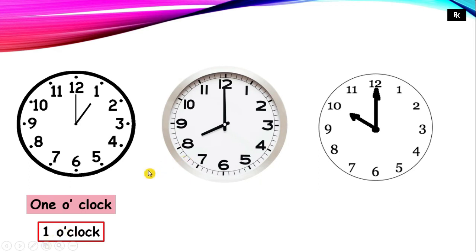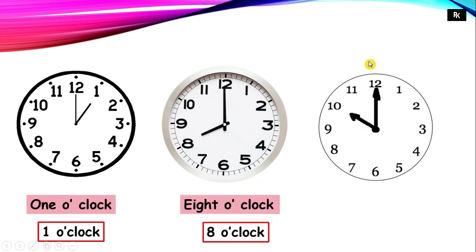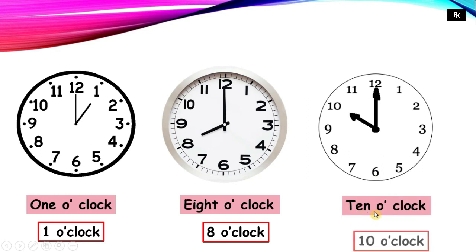Now let's move towards the next clock and find the time on this clock. In this clock, the short hand is pointing towards 8 and the long hand is pointing towards 12. So the time on this clock is 8 o'clock. On this third clock, the short hand is pointing towards 10, the long hand is pointing towards 12. So I can say that the time is 10 o'clock.